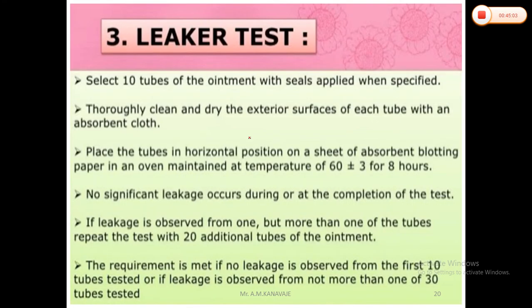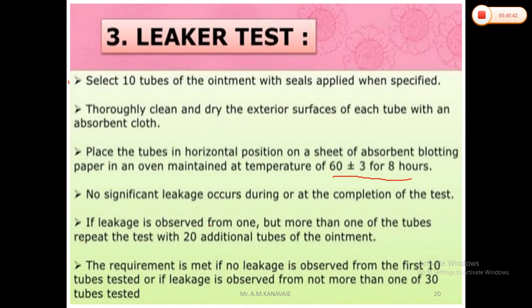Then the leakage test is there for the ophthalmic tubes. For that purpose, you have to select 10 tubes which are properly sealed. Then thoroughly clean and dry the exterior surface of each tube with absorbent cloth. Then place the tubes in a horizontal position on a sheet of absorbent blotting paper in an oven, and maintain the temperature at 60 degrees for 8 hours. No significant leakage should occur during or at the completion of the test.